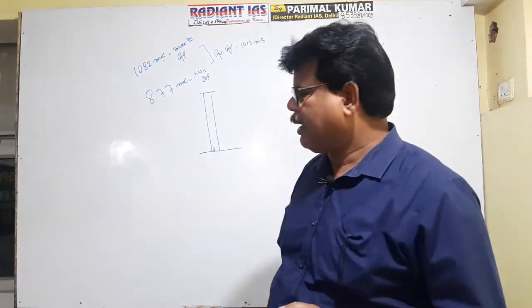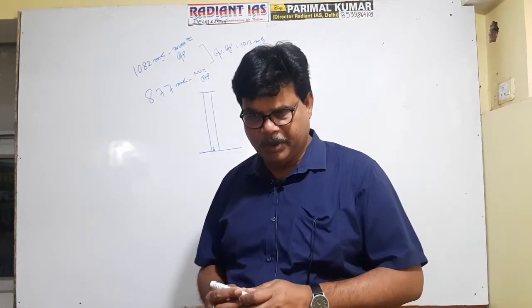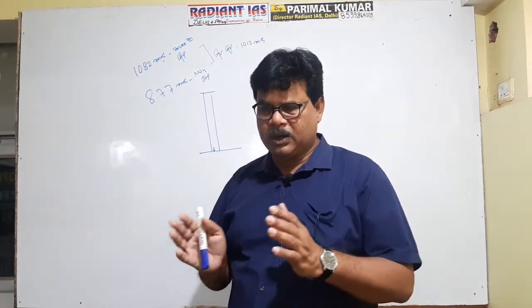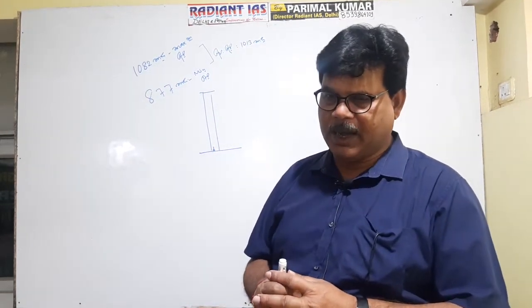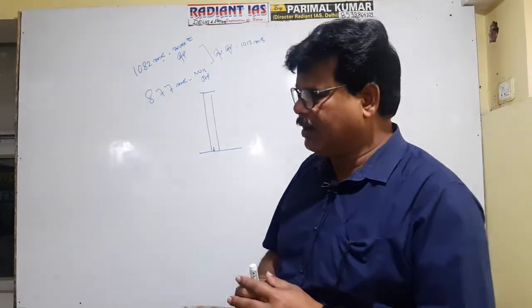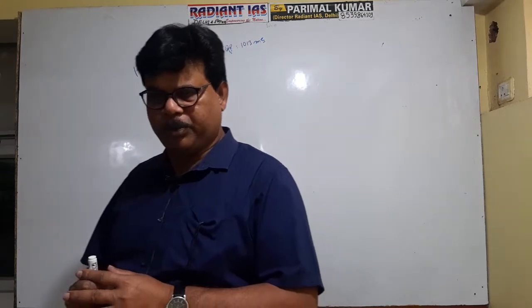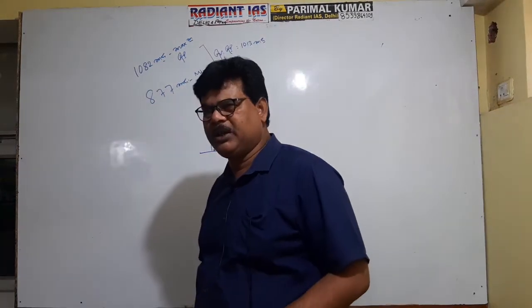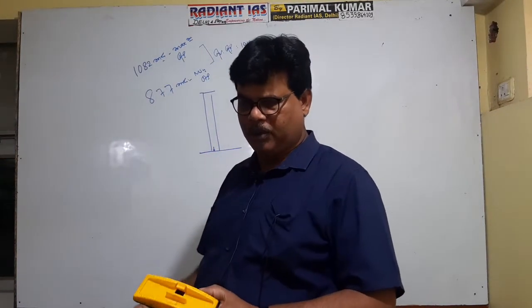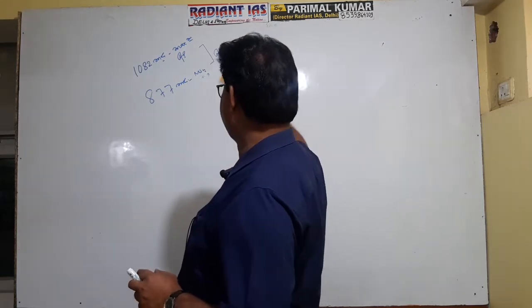Actually, the line joining places of the same atmospheric pressure is referred to as isobar. If isobars on the map are drawn close to each other, it indicates high pressure, and the area where isobars are widely spaced indicates low pressure. So what is atmospheric pressure? It is defined as the weight of one column of air.